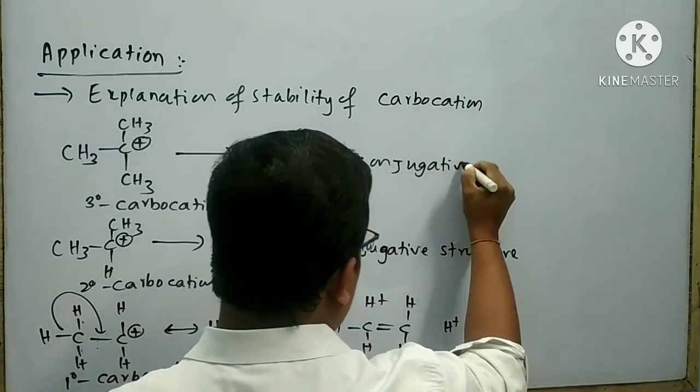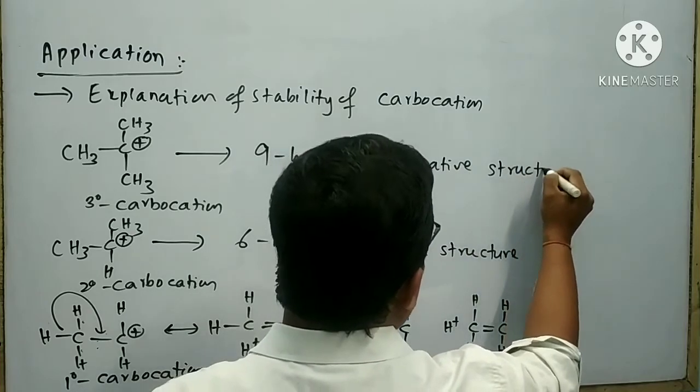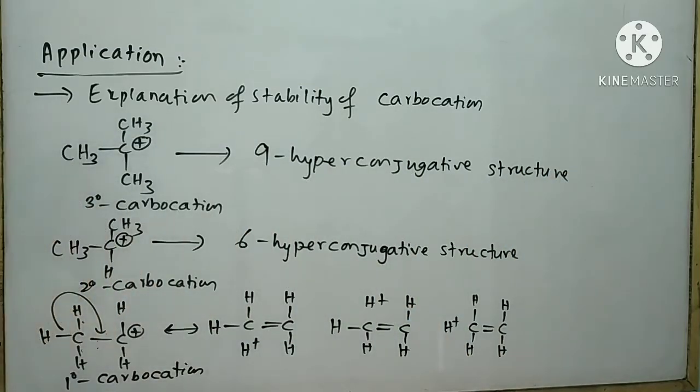hyperconjugated structures. Among the 3 carbocations, the 3 degree carbocation has more hyperconjugated structures as compared to the 2 degree and 1 degree carbocation. So 3 degree carbocation is more stable than 2 degree carbocation and 1 degree carbocation. From this data, it is clear that 3 degree carbocation has more hyperconjugated structures than 2 degree carbocation, and 2 degree carbocation has more hyperconjugated structures than 1 degree carbocation.